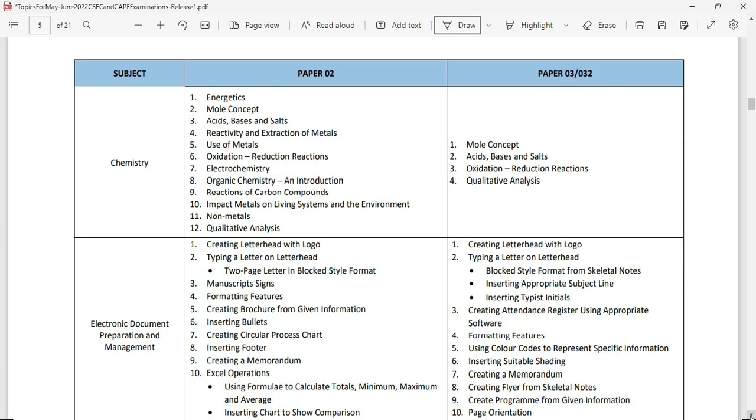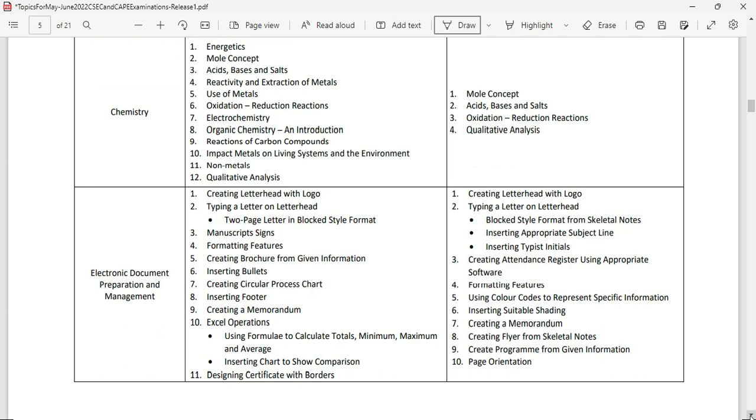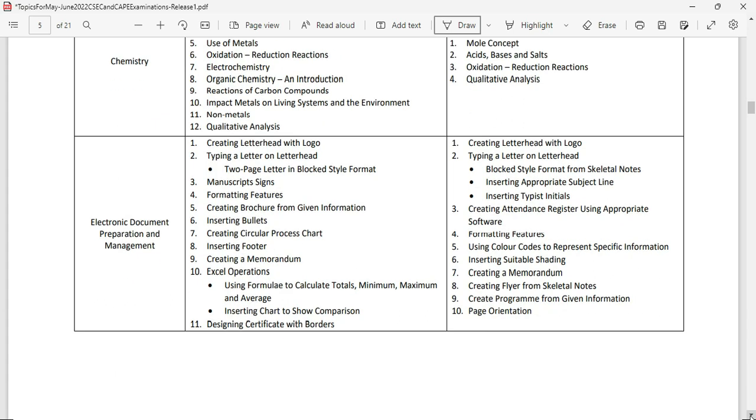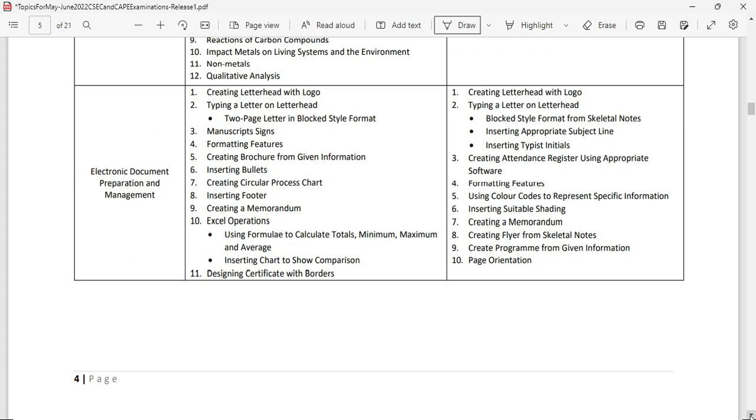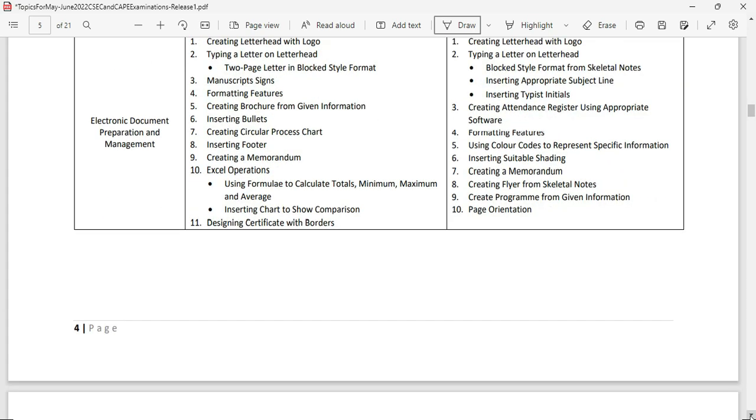That's for chemistry. Then we're going to be having electronic document preparation and management. And just a reminder, these exams are slated to be between the 23rd and 27th of May. We're looking at both paper 2, what's slated for paper 2 topics here, and of course the alternative to practical. Please make sure that you are following.